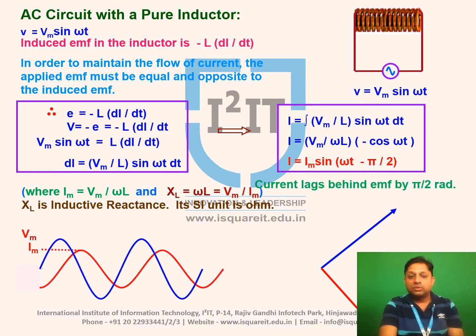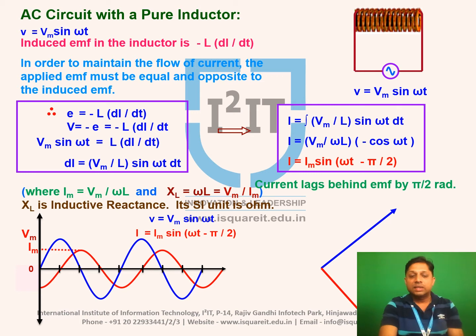So if you see the waveform of voltage and current, the angle between voltage and current is pi by 2. Voltage is taken as a reference and the current waveform starts after pi by 2. Similarly, we can see here the angle between voltage and current is pi by 2. Current lags behind voltage by angle pi by 2.